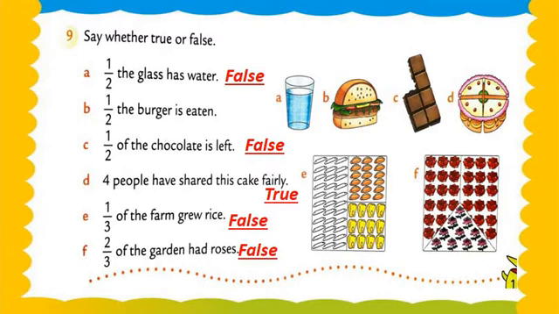Understood? So now what are we writing there? We are writing true. Understood? We have written true. Got my points, my dear students?